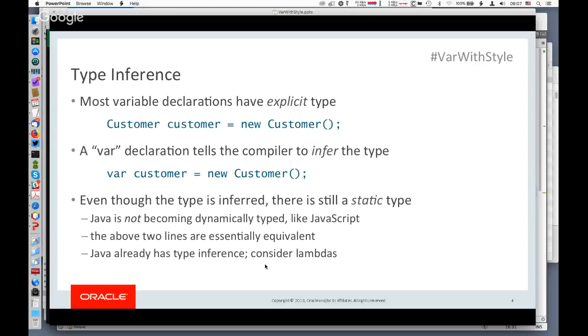So that aspect is new to Java. But the fact is that type inference has existed in Java already for quite a long time. There's a whole history of it, but I think the most prominent example is with lambda expressions. If you consider lambdas, the compiler would do a lot of type inference for the lambda parameters. And so you can write a lambda expression and not have to declare any types at all. And that's type inference of a different form, but it nonetheless is still type inference.